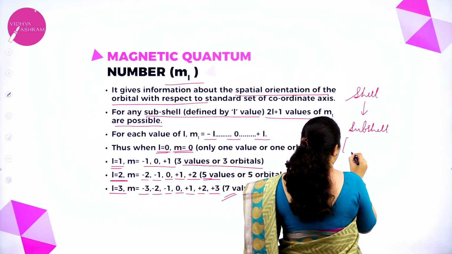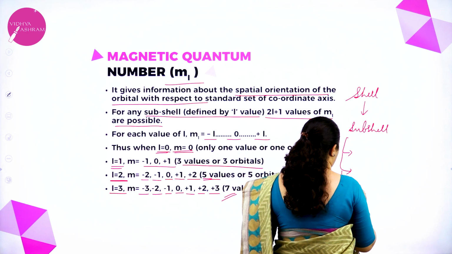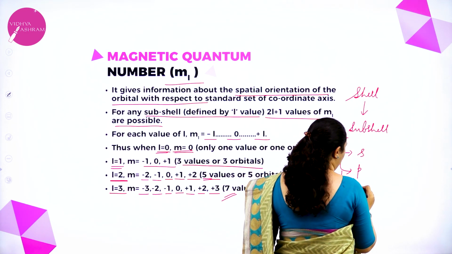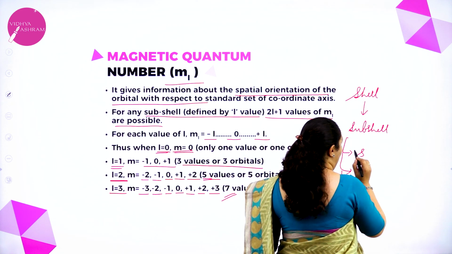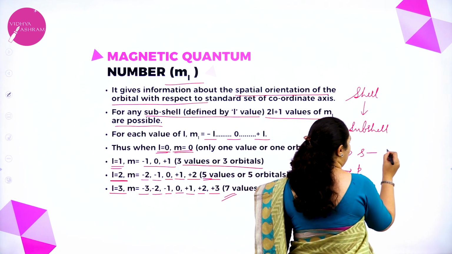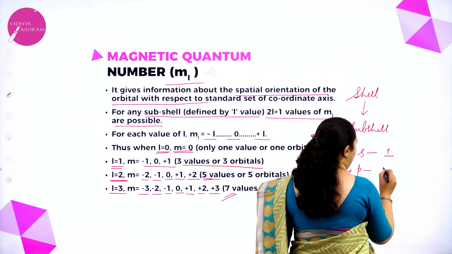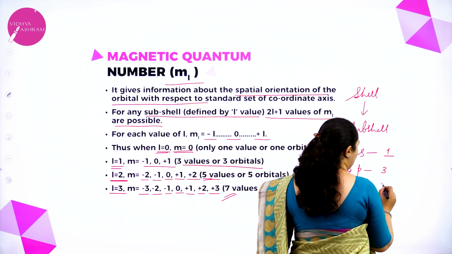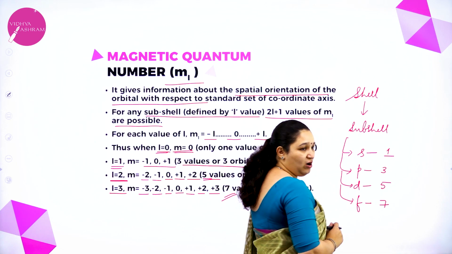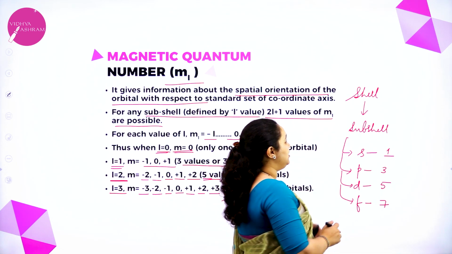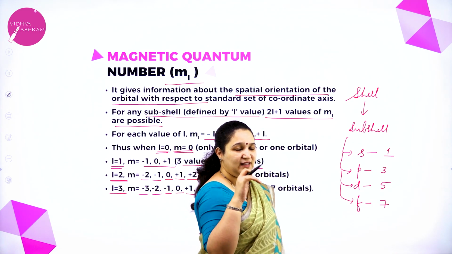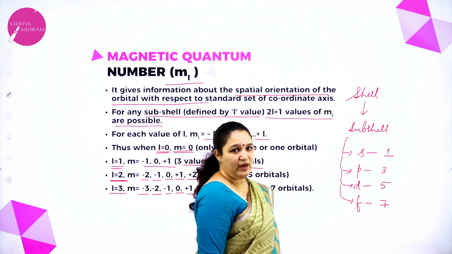So subshell can be S subshell, P subshell, D and F, and further each subshell has orbitals. S has only one type of orbital, P has 3 types of orbitals, D has 5 orbitals, F has 7 orbitals. So which shell, how many orbitals are possible, you can tell if you know the shell, that is the n value. Okay.